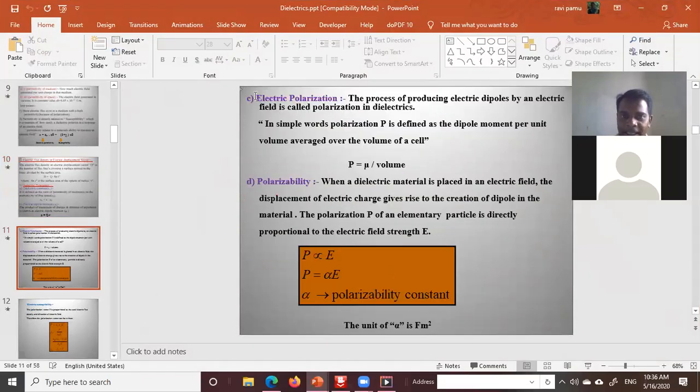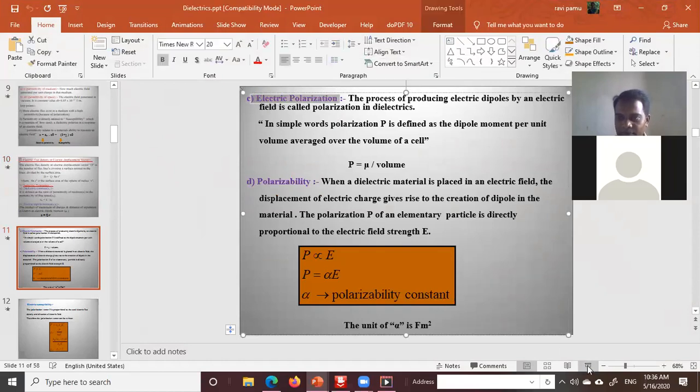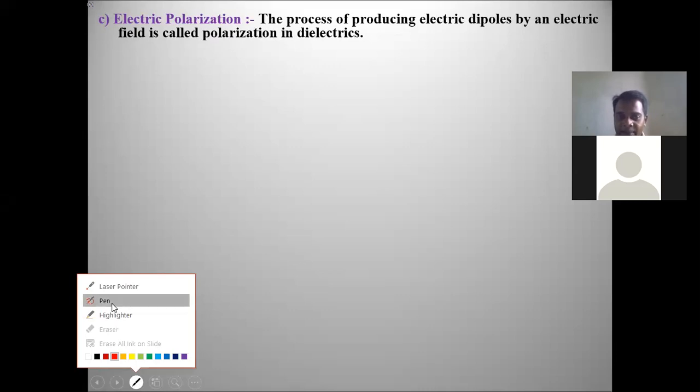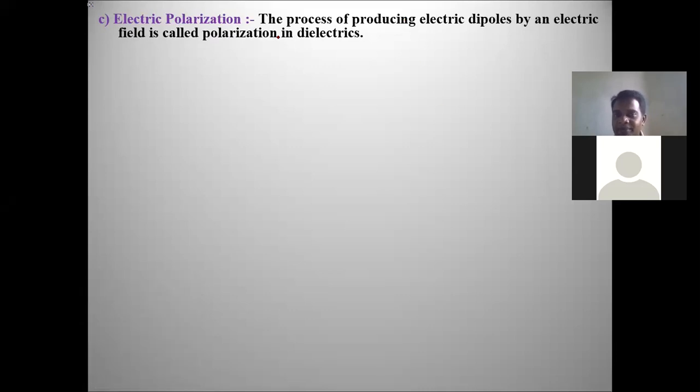See, electric polarization. What is electric polarization? The separation of two charges at some distance is called polarization in dielectric. Remember that polarization in dielectrics is the process of producing or creating electric dipoles by an applied electric field.